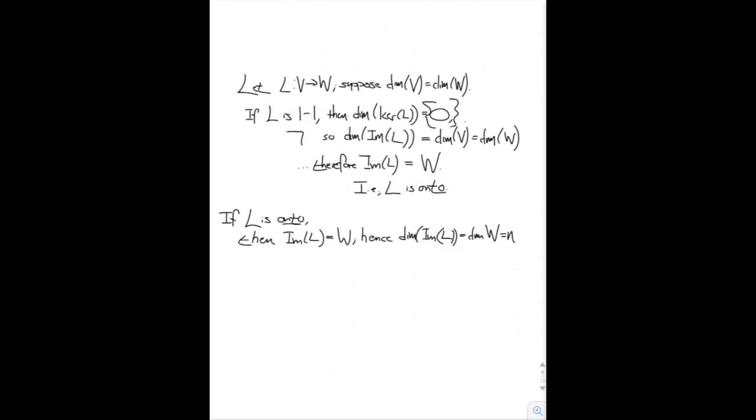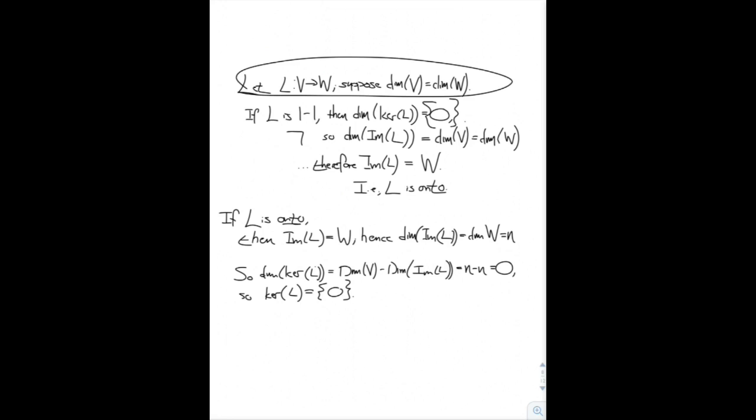Now let's stay with the same scenario, assuming that L maps from V to W and the dimensions of V and W are the same. Now let's assume, on the other hand, that L is onto. Well, if L is onto, then by definition the image of L is all of W. Hence, by the same theorem we wrote down above, remember, dimension of kernel plus dimension of image is equal to dimension of V, and dimension of V and dimension of W are the same. We have dimension of image of L is equal to dimension of W, which again is n.